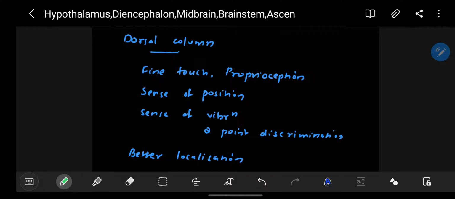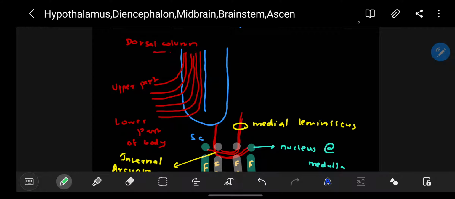That means in a fine touch, you can actually say where the person has touched in your body. The exact point you can feel. That is better localization is present in the dorsal column. So in your body, through the dorsal column, the information which is coming from the lower part of the body